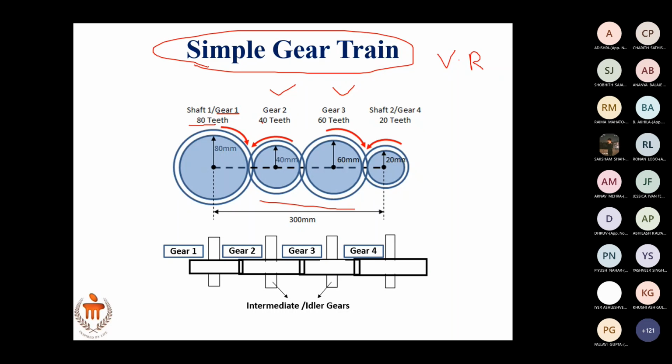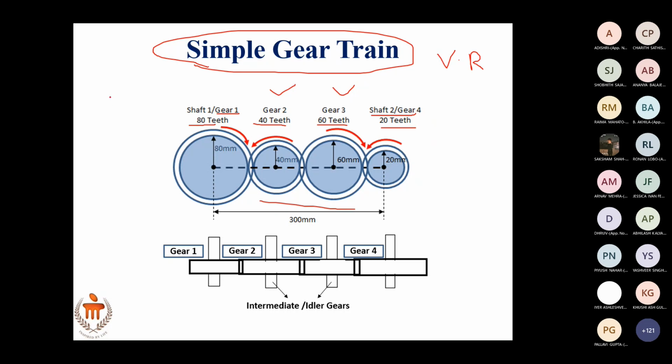On gear 2 there are 40 teeth, and on gear 3 there are 60 teeth, right? So depending upon the space, different gears are selected as intermediate gears, gears of different diameters, right? And on the last shaft, you have gear 4, 20 teeth.